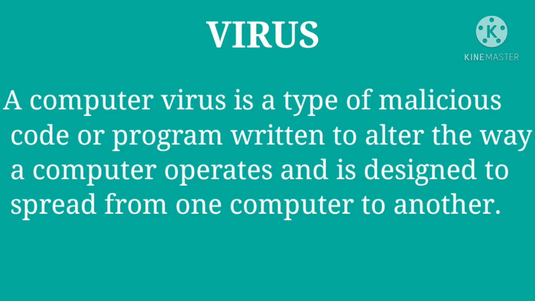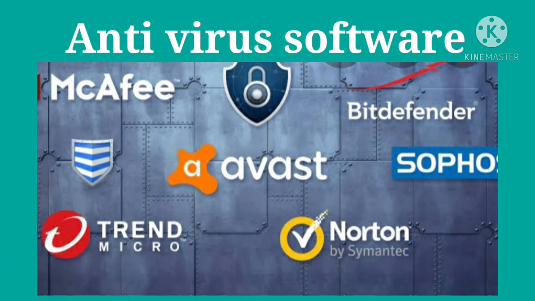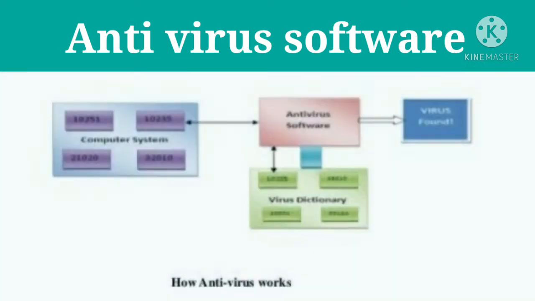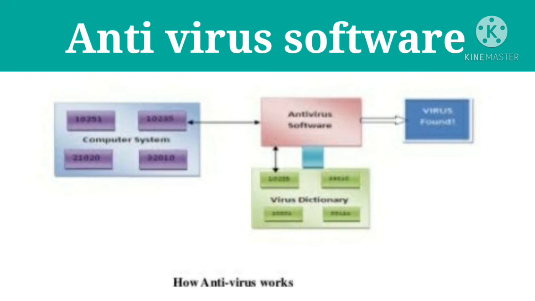To protect your computer from virus, we should always have an updated version of antivirus. What is antivirus? It is software that protects your computer from virus attacks. It creates a wall between your computer and malicious content and does not let any infected code or program reach your computer.